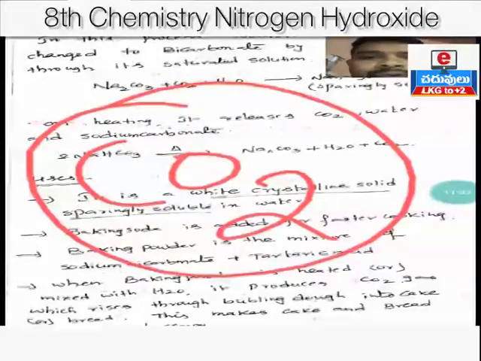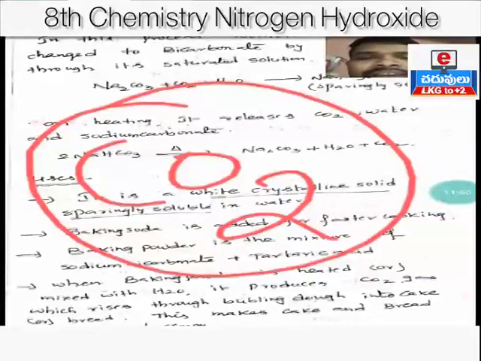When baking powder is heated or mixed with water, it produces carbon dioxide, and this carbon dioxide rises through, bubbling the dough. Dough means pindi. So this carbon dioxide rises through, bubbling the dough into cake or bread.